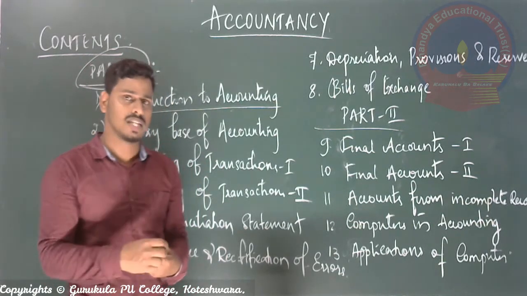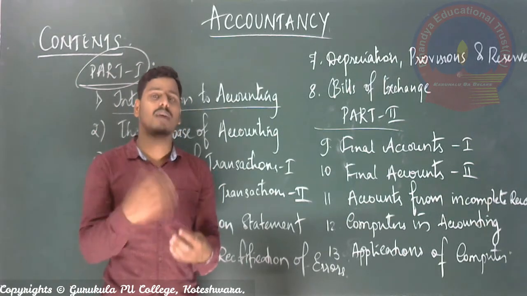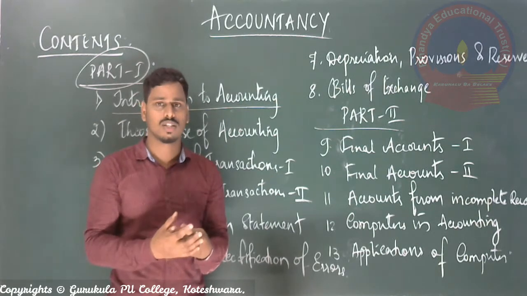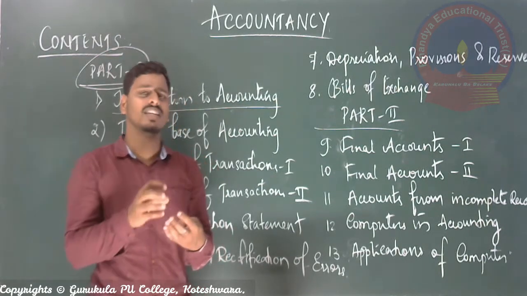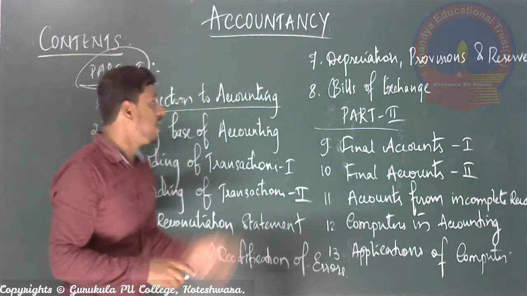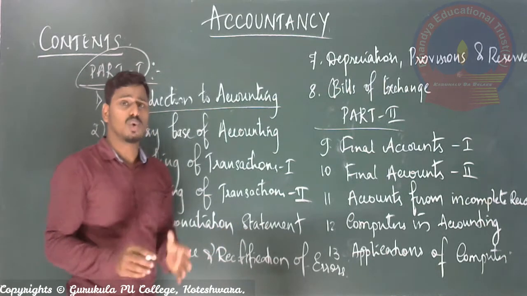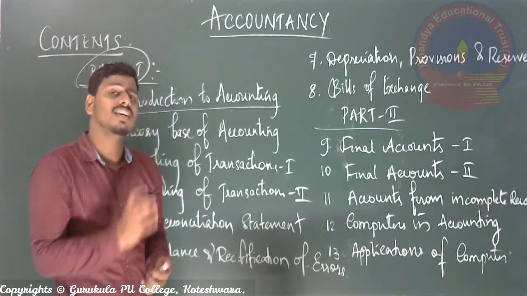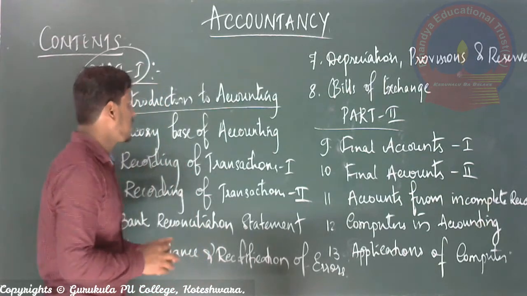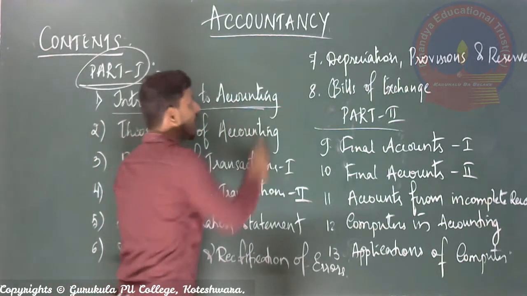So each subject consists of some terms, for example related to chemistry, some chemicals or reactions or acids. So these are the different terms used in a particular subject. The same way accountancy also has many terms that you people don't know now, right? So what are the terms used in accountancy? All those things are discussed in the first chapter, Introduction to Accounting.